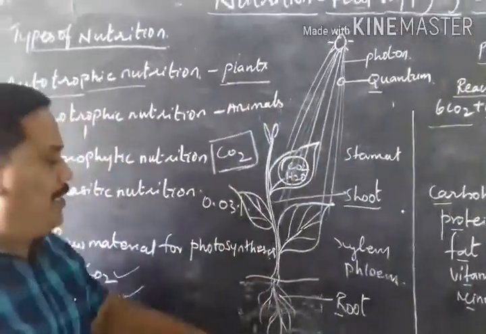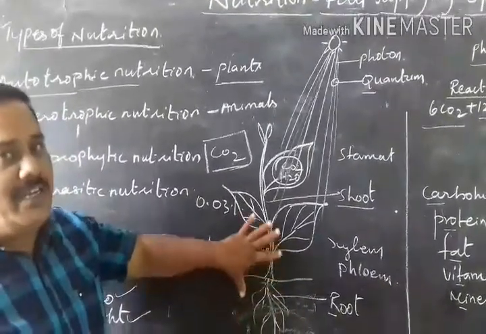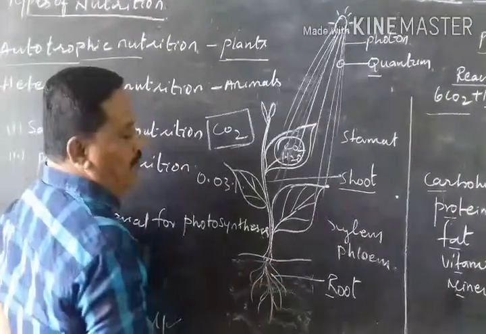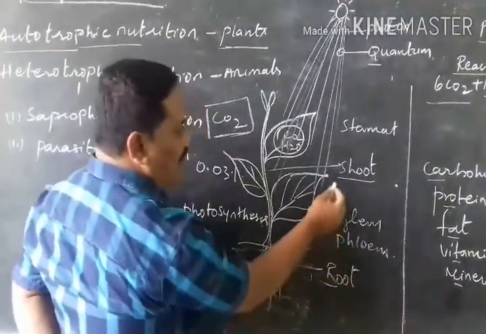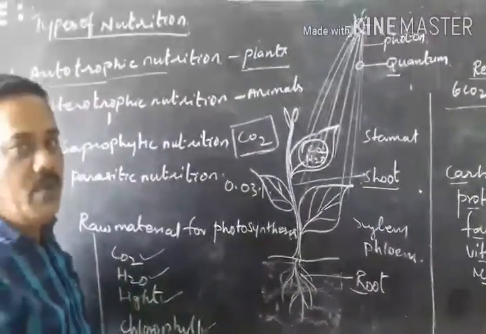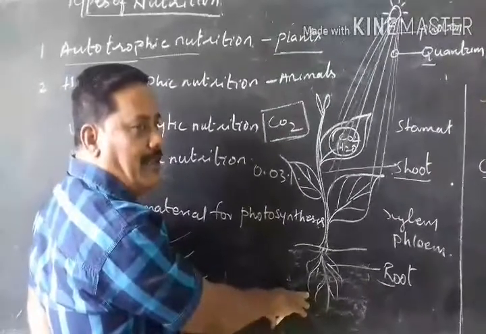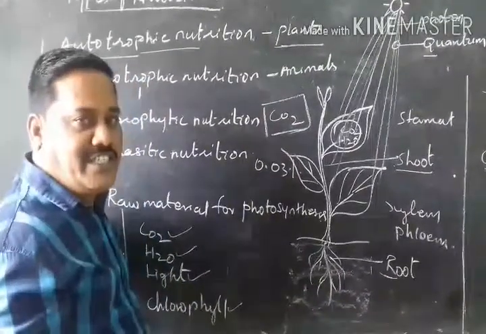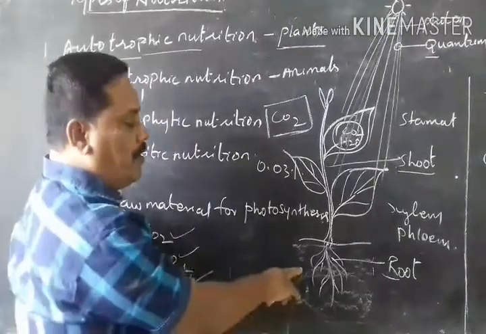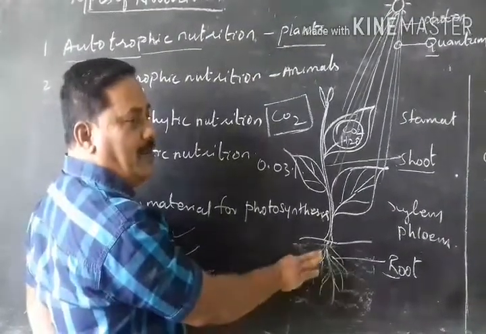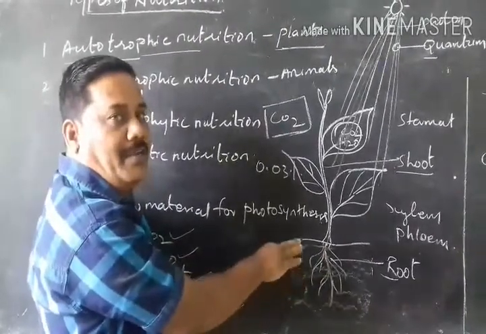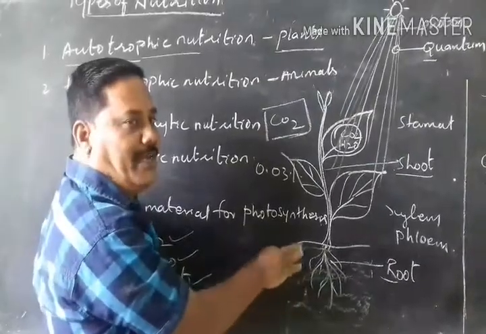Now how do green plants prepare food material? Plants may be divided into two portions, the root and the shoot. The root part is fixed into the soil. Why? Soil contains minerals and salts. What minerals and salts are present in the soil? Sodium, potassium, calcium, magnesium, phosphorus, etc. Salts: sodium chloride, potassium chloride, magnesium carbonate, sodium sulfate, etc.